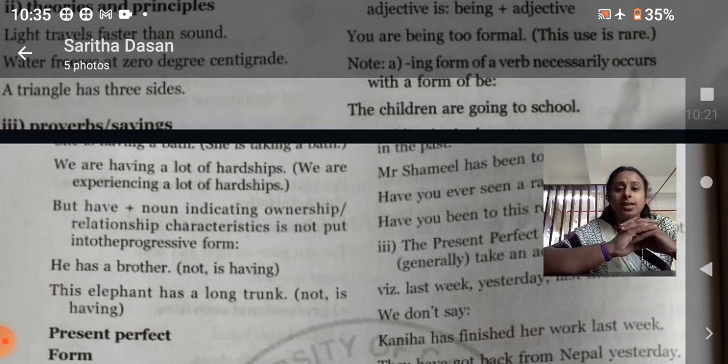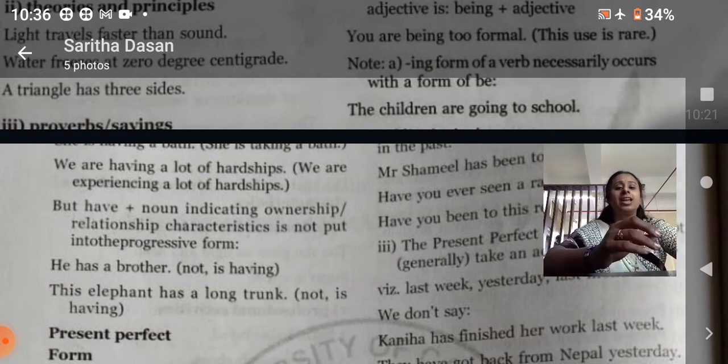And now next one is but have plus noun indicating ownership, relationship, characteristics is not put in other progressive form. That means when have plus noun shows ownership or relationship or characteristics, it is not put in progressive form. So he has a brother, not he is having a brother. It is not like that. He has a brother. And this elephant has a long trunk, not this elephant is having a long trunk. It is an incorrect usage.